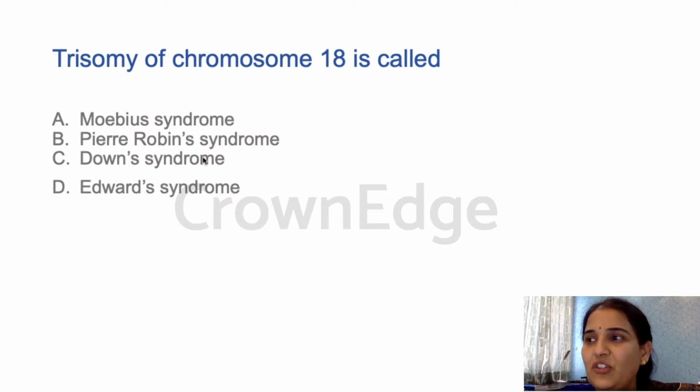All these are the features that you see in Mobius syndrome, with corneal erosions as well. So if such a question comes, you should know the features of this syndrome as well. Because of the corneal erosions, they may have difficulty in blinking.